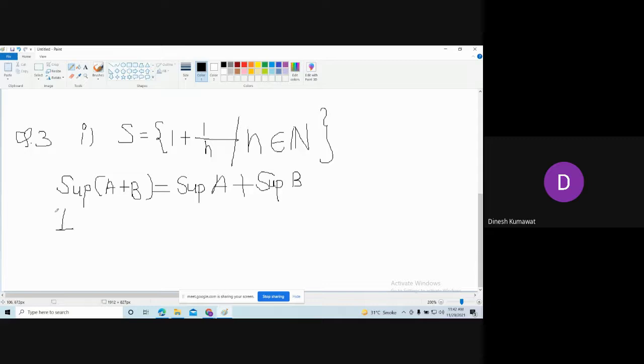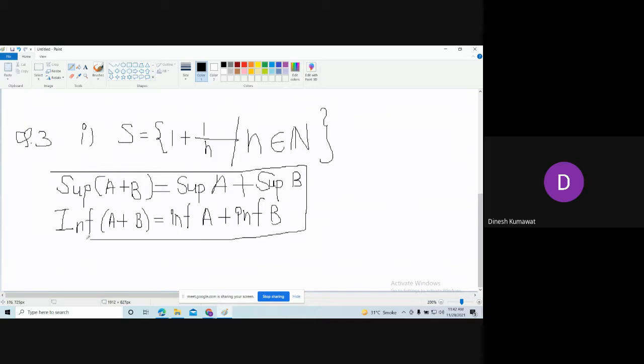And another one is infimum of A plus B is equal to infimum of A plus infimum of B. But remember, there is one condition to apply this result.